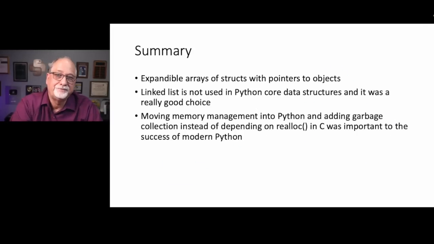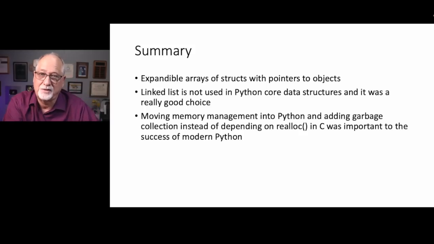So in summary, we learned from Guido, surprisingly, that he loved realloc and expandable arrays of structs with pointers to his objects. Linked lists are hardly used in Python's core data structures, and it turns out to be a really, really good choice in retrospect. The code is surprisingly simple once you start taking a look at it, and you're kind of glad. I was kind of glad to leave linked lists behind, even though I'm pretty good at linked lists.